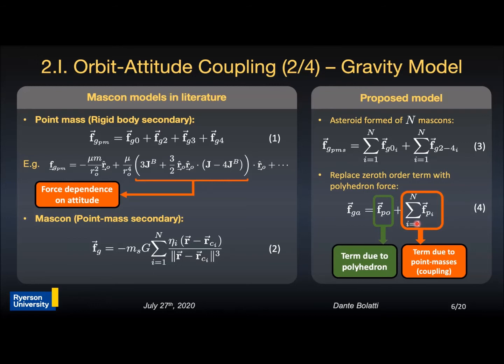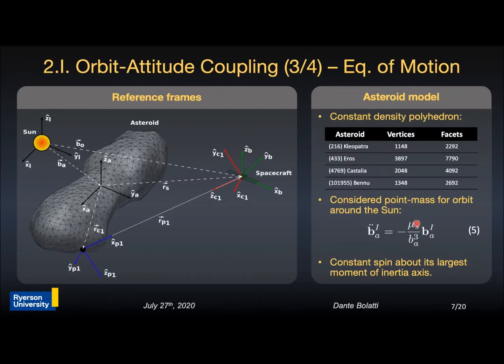Then, for computing the equations of motion, a set of reference frames and a model for the asteroid and spacecraft should be defined. This is done here on the left side of the screen, where we see that we have several frames, one fixed on the Sun, another one fixed on the asteroid, another one fixed on the spacecraft, and multiple reference frames inside the asteroid that have one of their axes pointing towards the spacecraft.